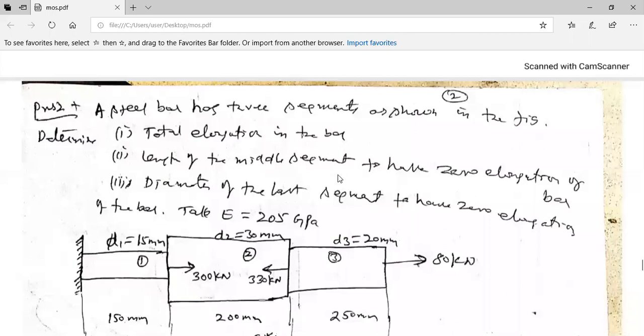Second, length of the middle segment to have 0 elongation. Diameter of the last segment to have 0 elongation. So these two parts we will see in the end. First of all, we will concentrate on total elongation of the bar.